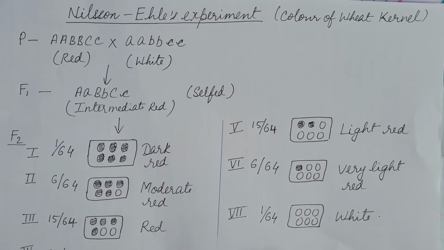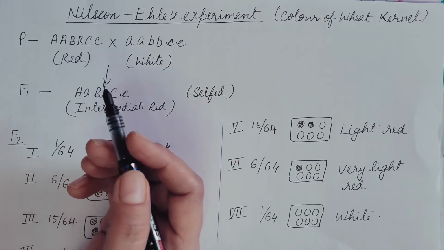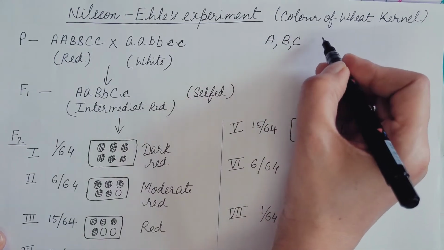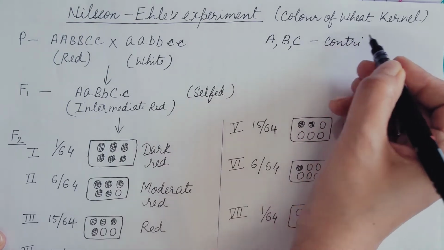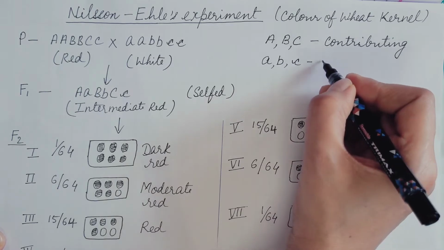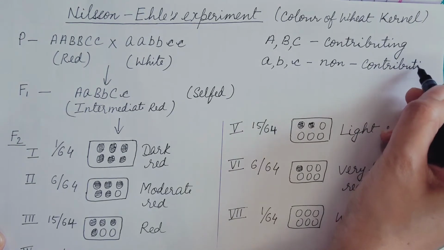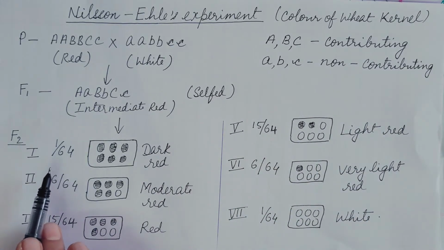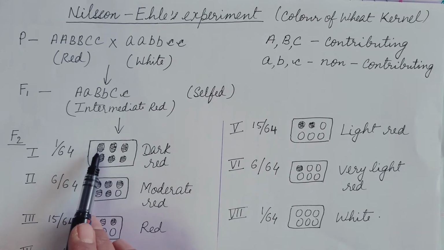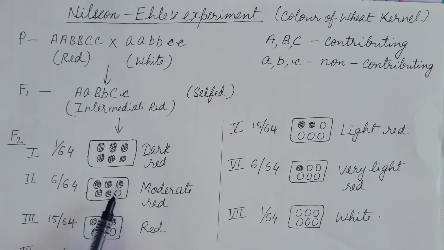What was suggested is that 3 genes are involved, each having 2 alleles: A, B and C are contributing alleles which are responsible for the phenotype, and small a, b and c are non-contributing alleles. In class 1, dark red, all the alleles are contributing, so the total number of contributing alleles is 6. In class 2, moderate red, the contributing alleles are 5.